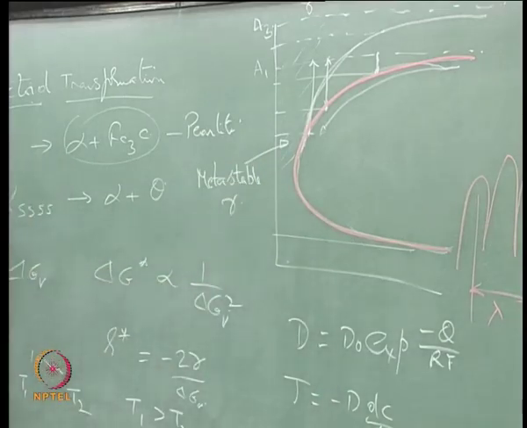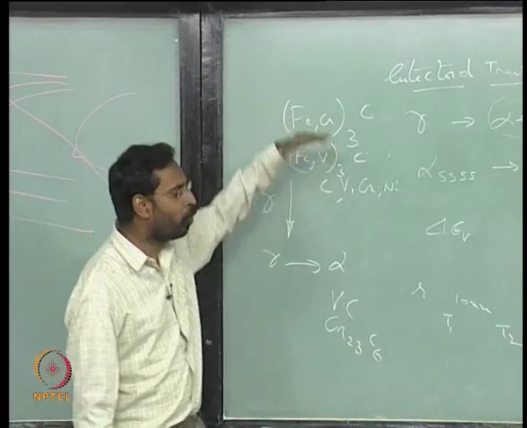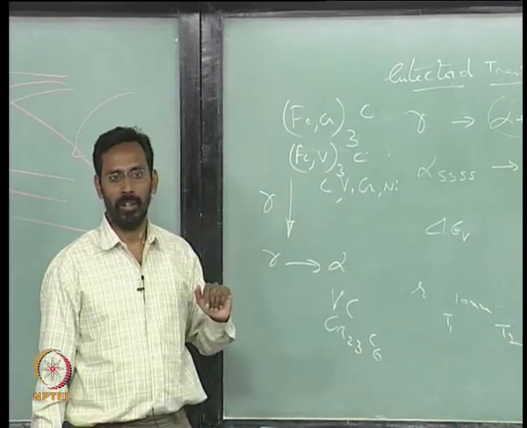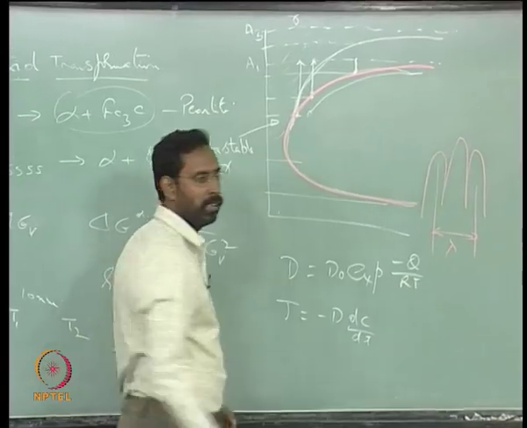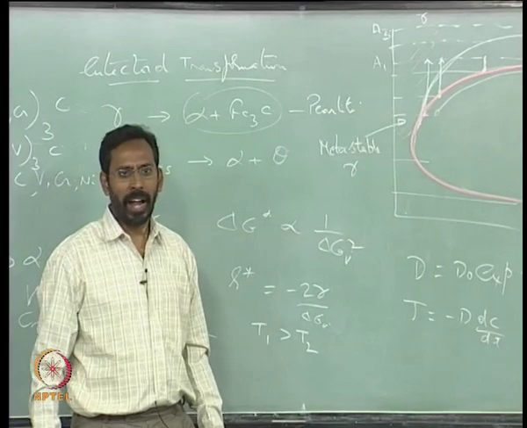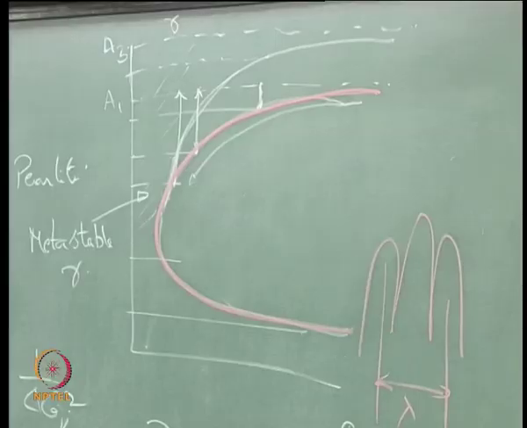Now let us look at this particular transformation which we started talking about. Let us say I am cooling it fast and bring it to a temperature below this, somewhere here. At that temperature the diffusion of iron and carbon both are becoming slower.